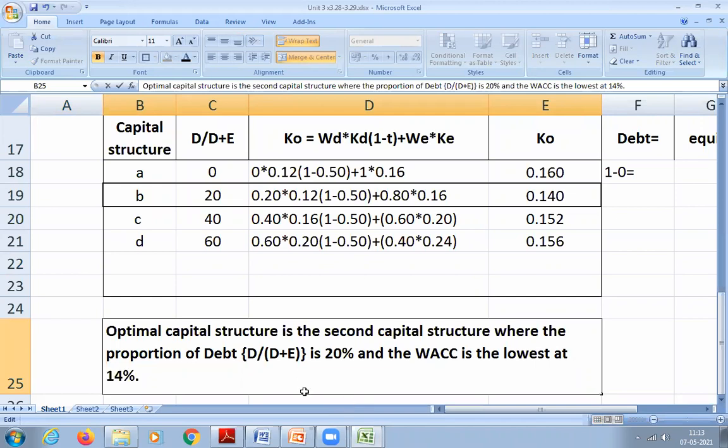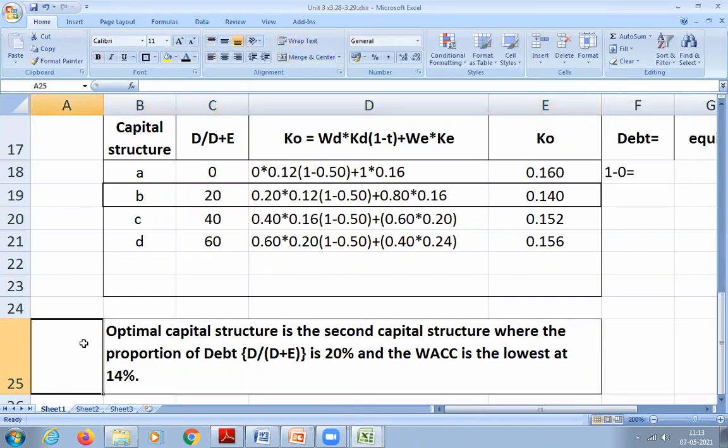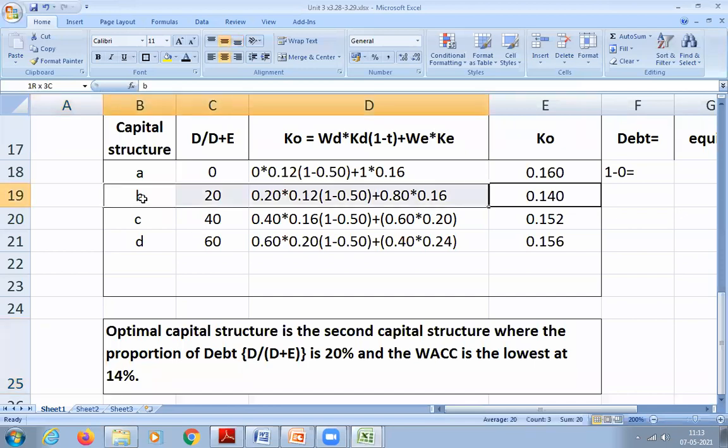This is what you have tried the conclusion. So all of you write down the conclusion. Okay. Hope you understood. Any doubts? No, sir. Yeah. So we have completed the cost of capital.